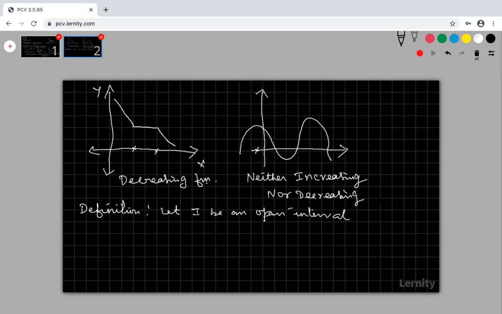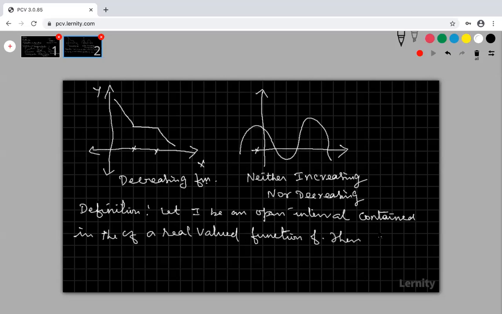Let I be an open interval contained in the domain of a real valued function f.